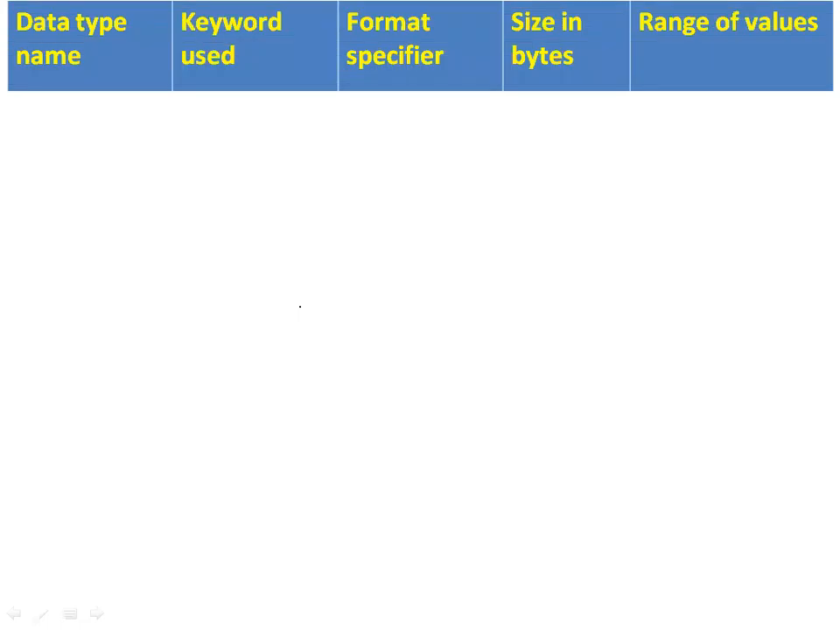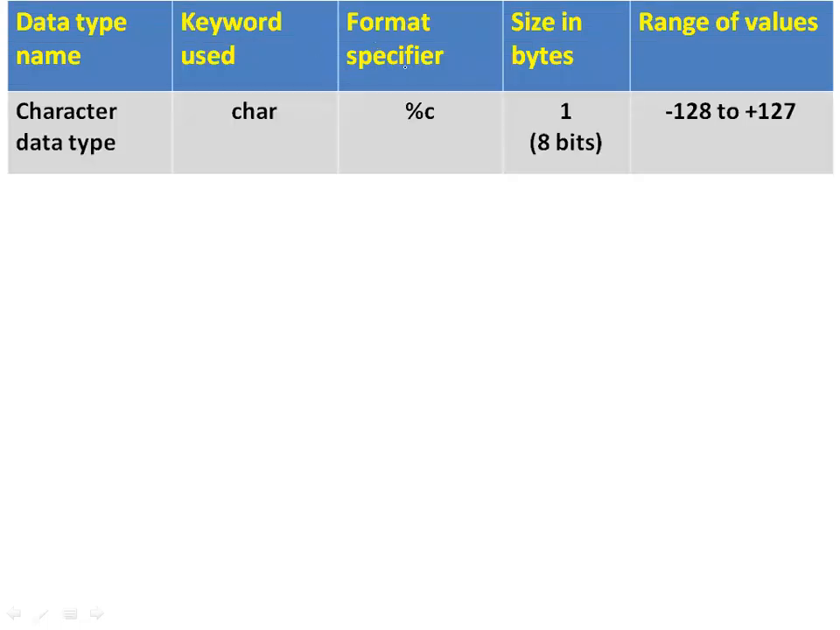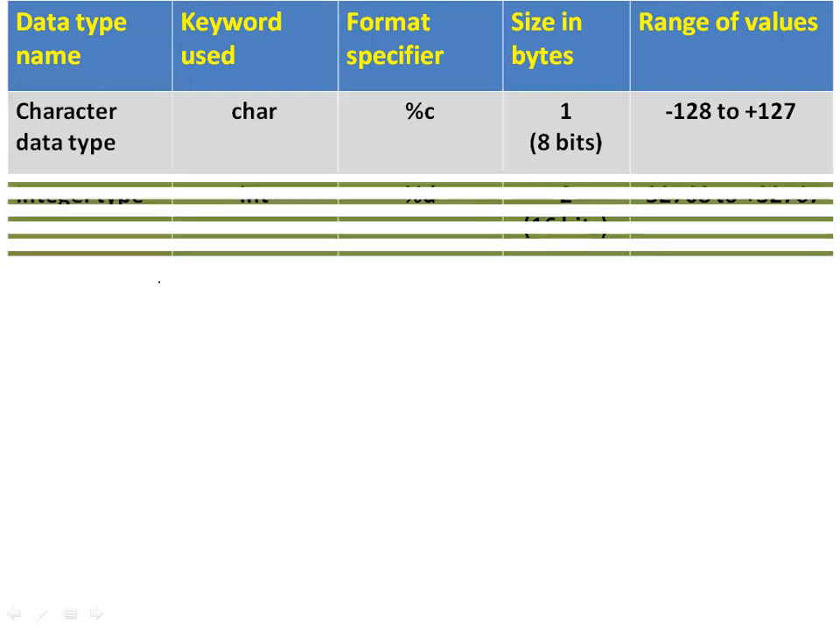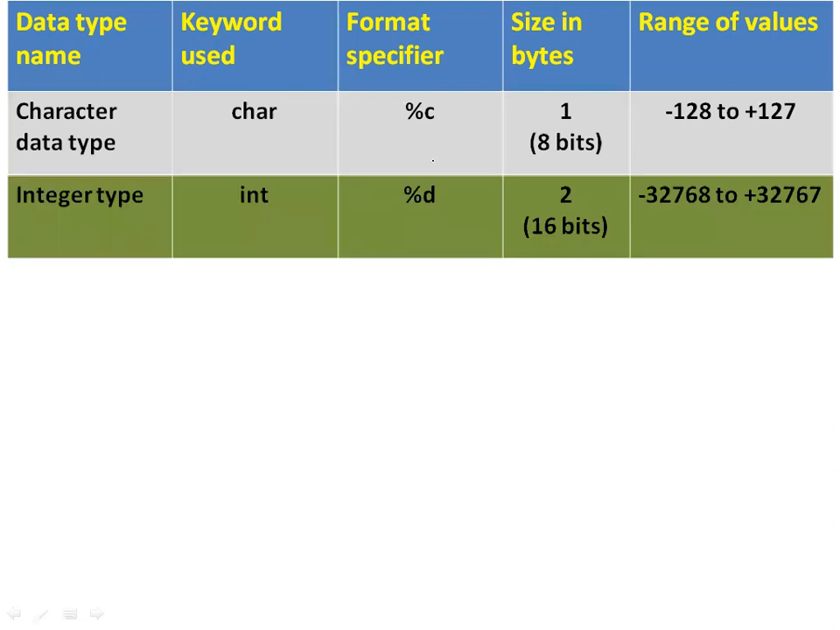For each data type, we need to know the keyword used, the format specifier, the size in bytes, and the range of values. For the character data type, the keyword used is char, the format specifier is %c, and it occupies 1 byte. These are the range of values on a 32-bit machine for a signed character data type. Then integer data type: int is the keyword, %d is the format specifier, and it occupies 2 bytes.